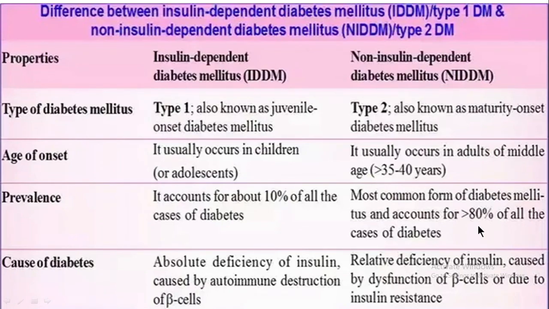The cause of type 1 diabetes mellitus is exactly the deficiency of insulin because of the autoimmune destruction of beta cells. The cause of type 2 diabetes mellitus is insulin deficiency caused by dysfunction of beta cells or due to insulin resistance. So this is the difference between type 1 diabetes mellitus and type 2 diabetes mellitus.